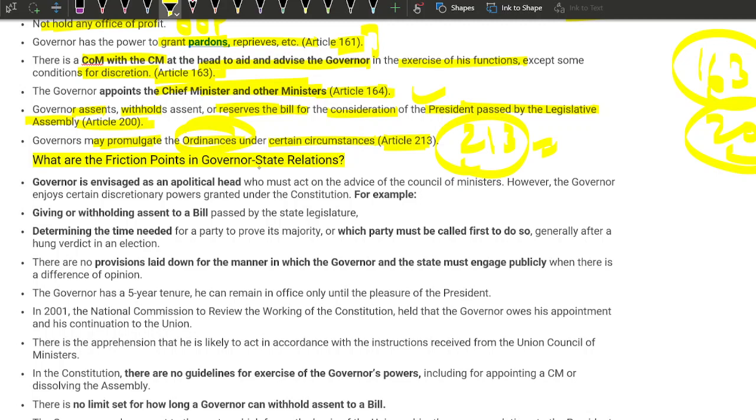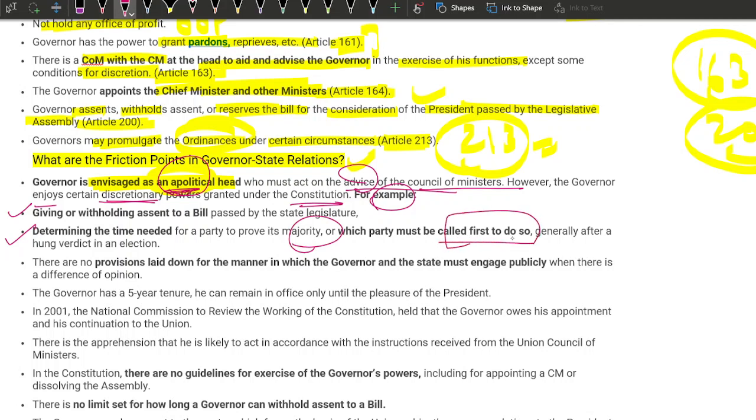What are the friction points of governor-state relations? The governor is envisaged as a political head. This is the most important line in this topic. A political head who must act on the advice of the Council of Ministers. However, the governor enjoys certain discretionary powers granted under the constitution. Example, giving or withholding assent to a bill. Second, determining the time needed for a party to prove its majority, and which party must be called first to do so.